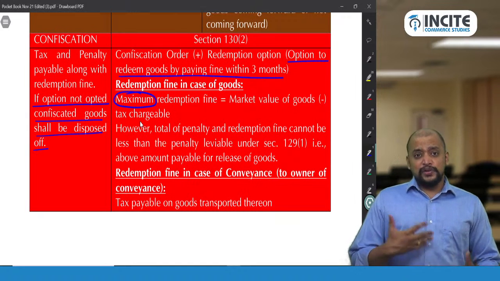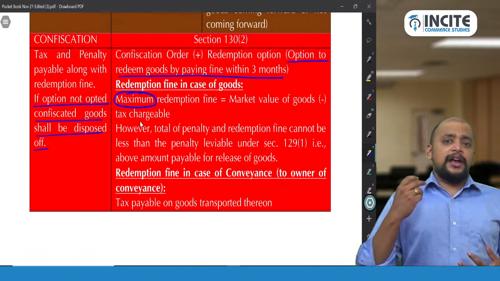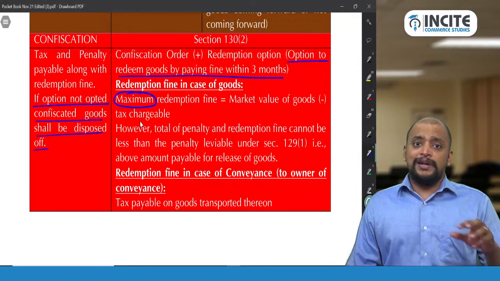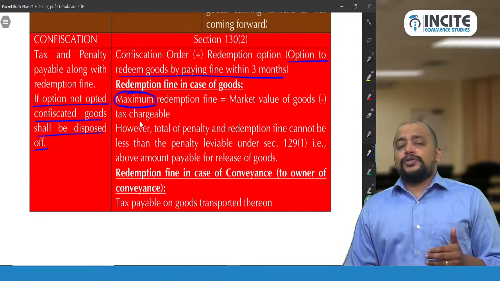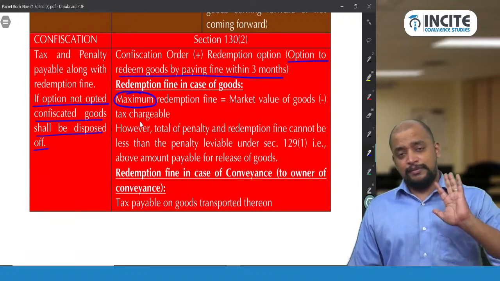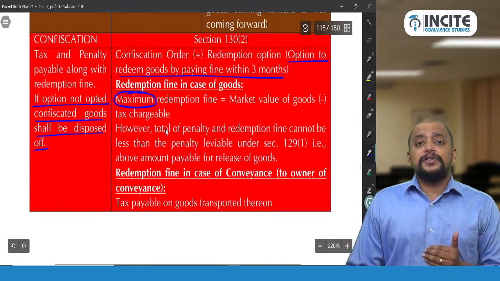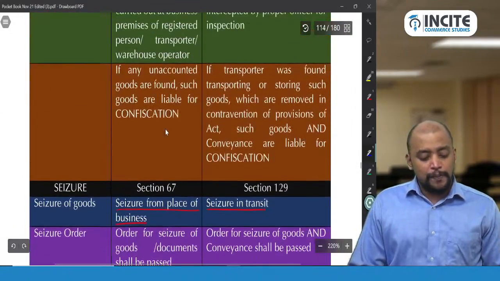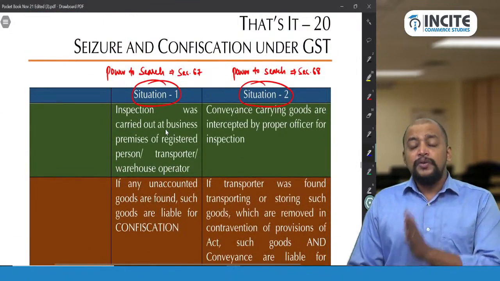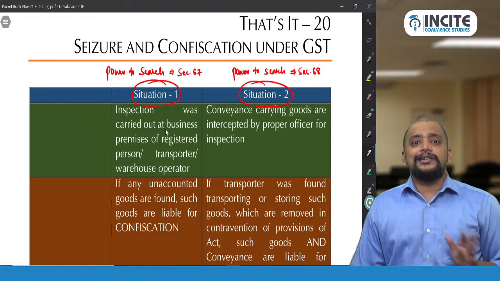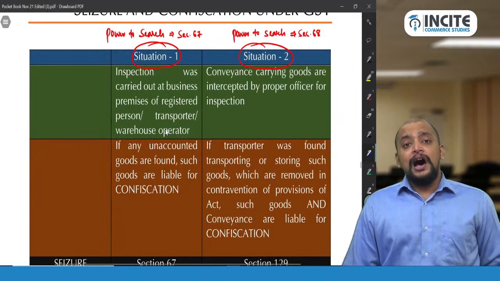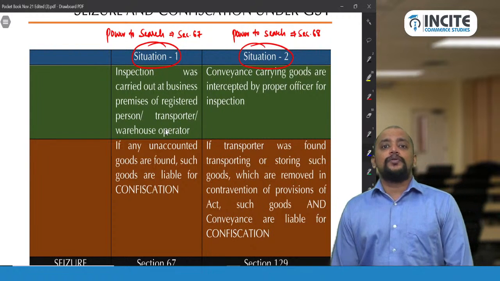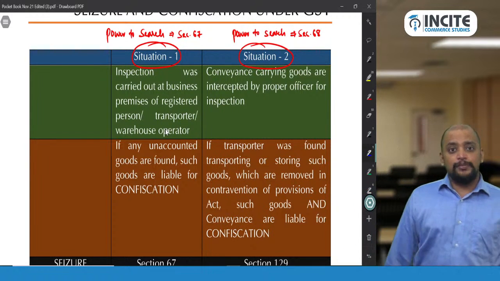Mainly in situation 1, there could be a question on computation of redemption fine or the penalty, or maybe a theory question could be asked as to what is the process to be followed. Just remember this process. And in case of situation 2, what is situation 2? That is, they are stopping the goods which are in transit. When they stop the vehicle in transit and verify that goods are liable for confiscation because those goods are being transported without valid documents, then these goods are liable for confiscation.